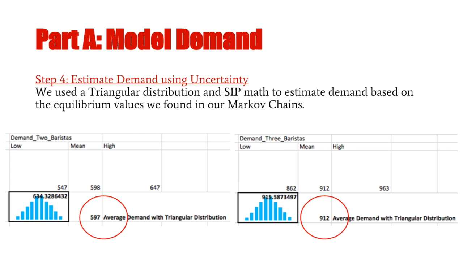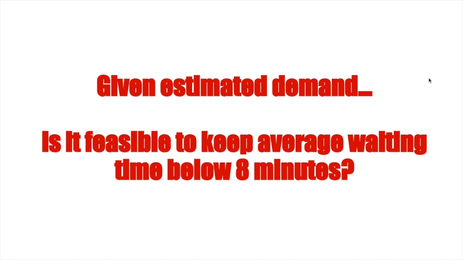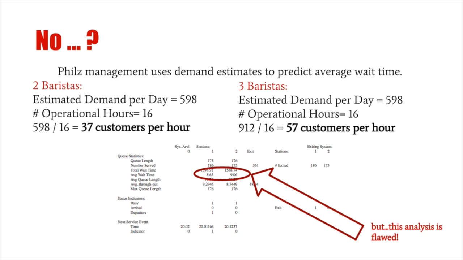Finally, we wanted to make sure we took into account uncertainty, so we used triangular distribution and 10,000 trials on SIPmath, and we came up with 597 average demand for 2 baristas and 912 average demand for 3 baristas. Given that estimated demand, we sought to answer the question of whether or not it was feasible to keep average waiting time below 8 minutes.